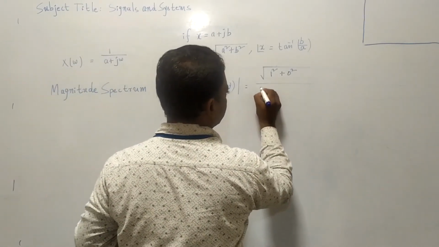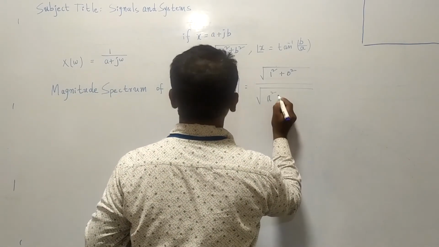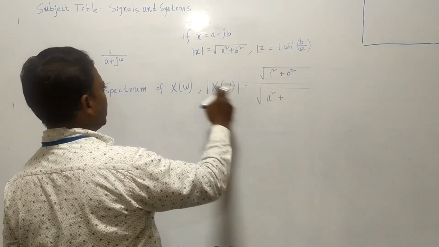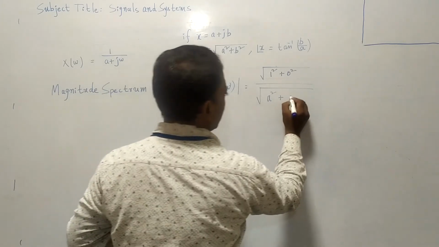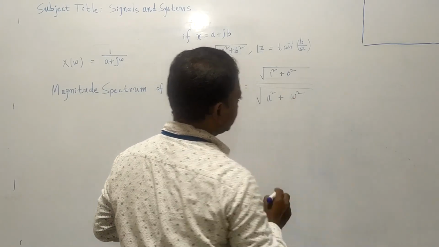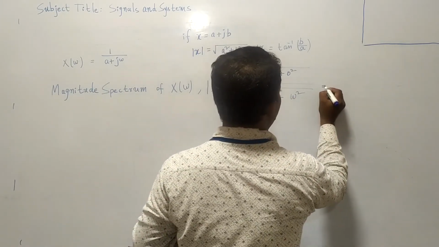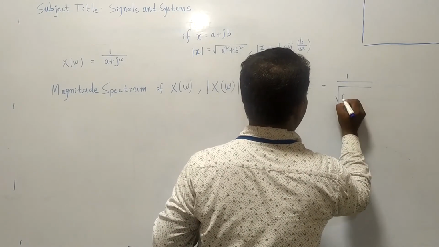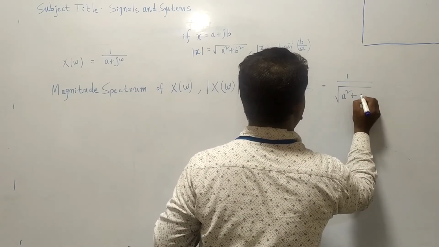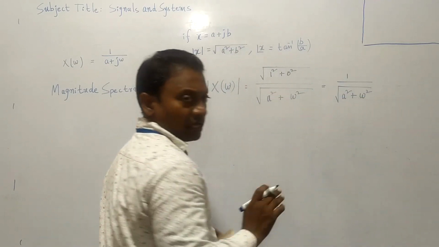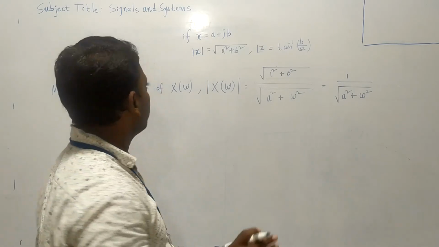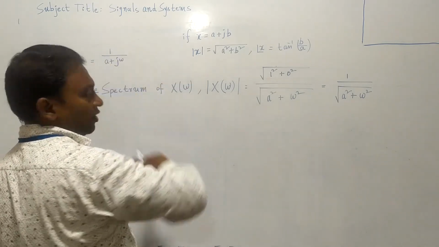Under root a square plus real part is a, so a square, imaginary part is omega square. So therefore 1 divided by under root a square plus omega square. Okay, so this is the magnitude spectrum of this x of omega.